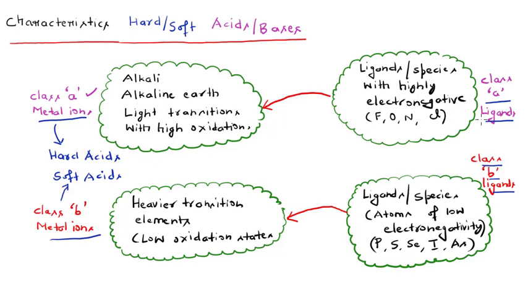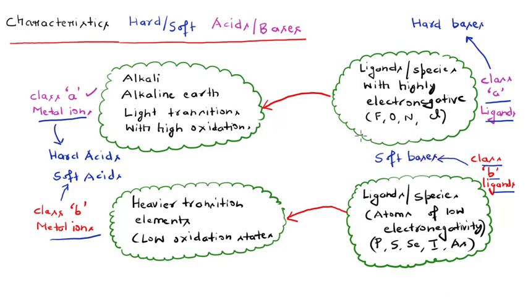In the same way, the class A type of ligands, let me write here on this side, are known as the hard type of bases. And the class B type of ligands are known as the soft type of bases, right?